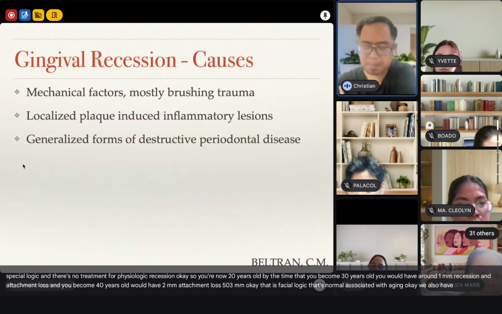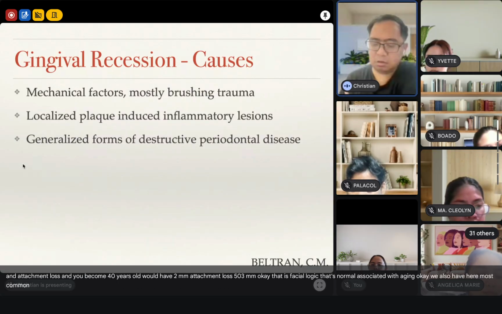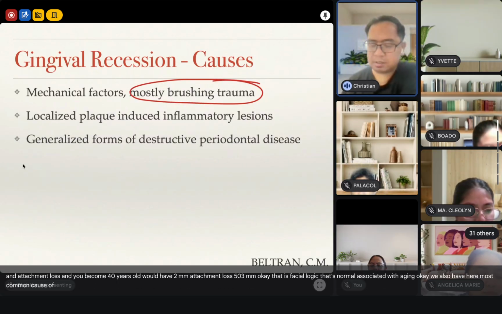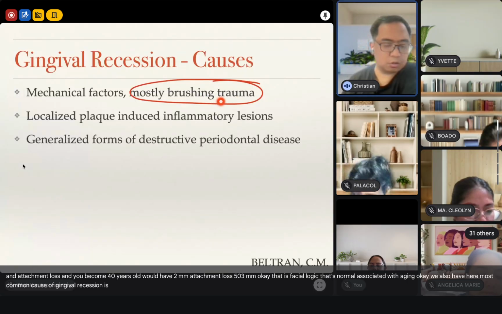We also have here, ito pala, most common cause of gingival recession is toothbrush trauma.